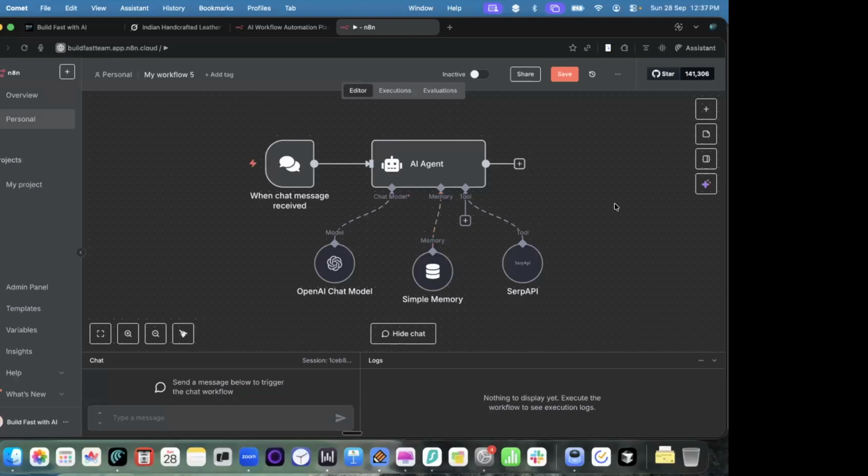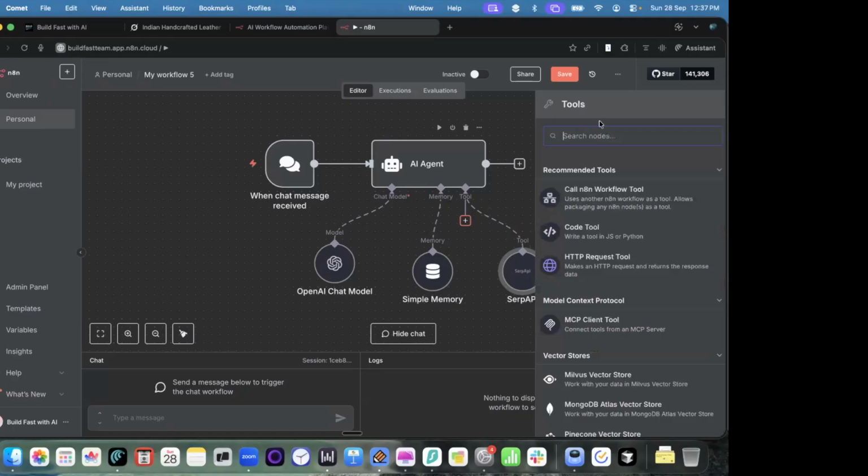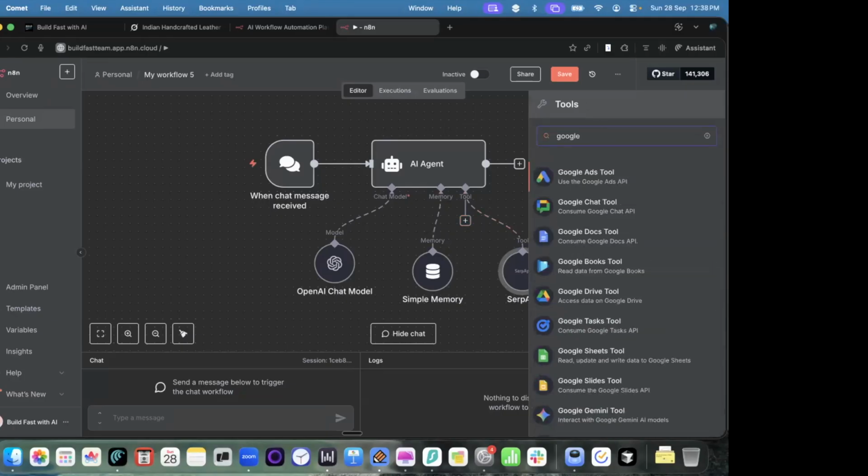One other thing is that you can add some more tools also. Let's say apart from Google search, you also want your agent to search in a Google Sheet. You can just click on this and add a Google Sheet.